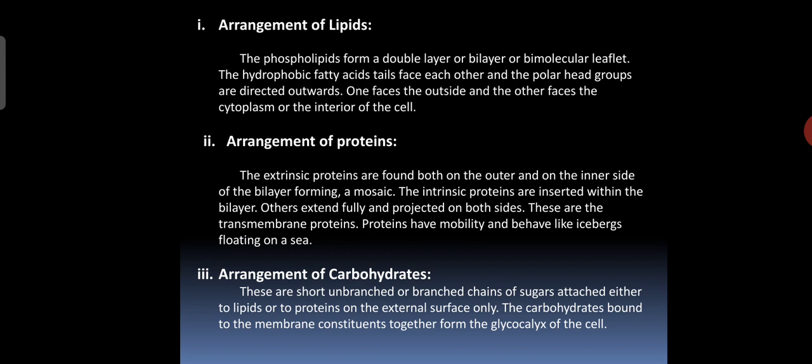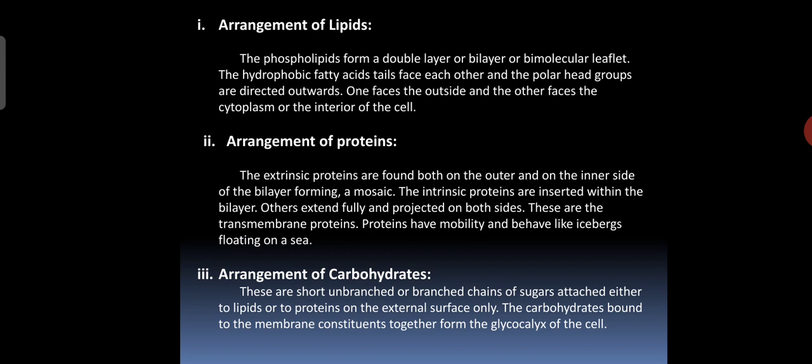Now the arrangement of proteins. The extrinsic proteins are found both on the outer side and the inner side of the bilayer, forming a mosaic. Mosaic is nothing but a definite structure.